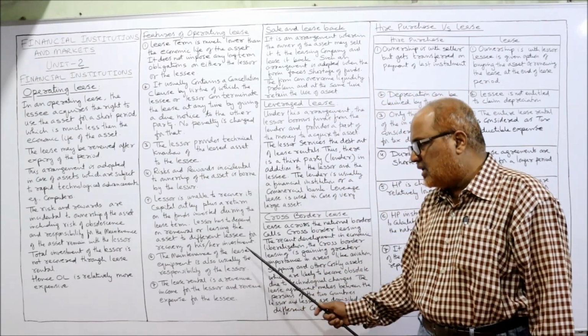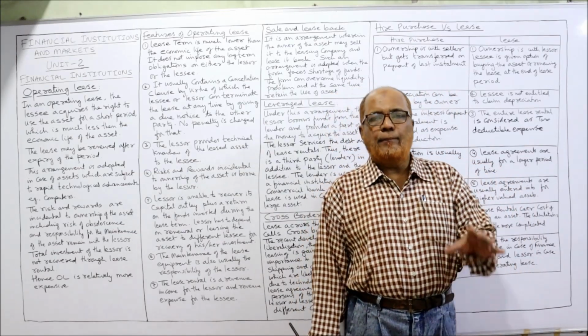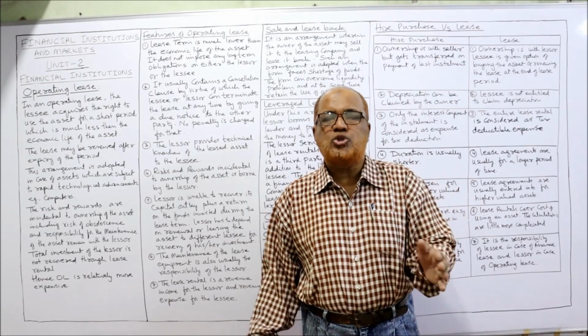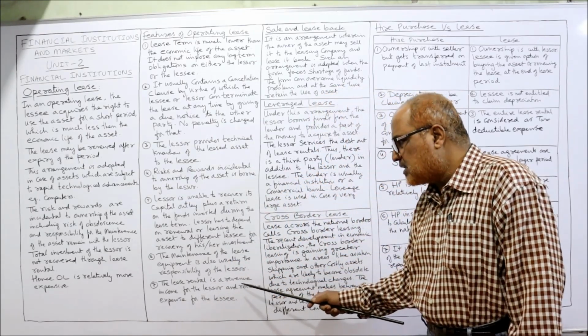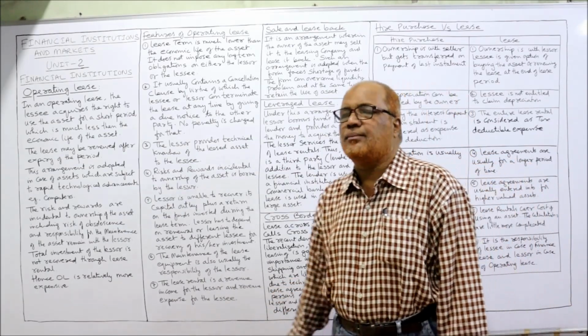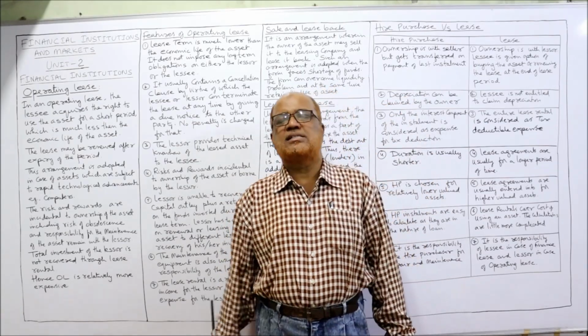The maintenance of the lease equipment is also usually responsibility of the lessor. The maintenance, repairing, or risk of obsolescence, everything should be borne by the lessor. Then the lease rental is a revenue income for the lessor and revenue expense for the lessee. See, lease rentals are paid by the lessee to the lessor.